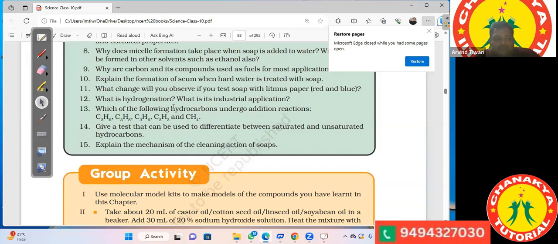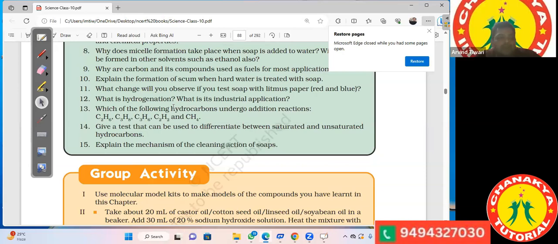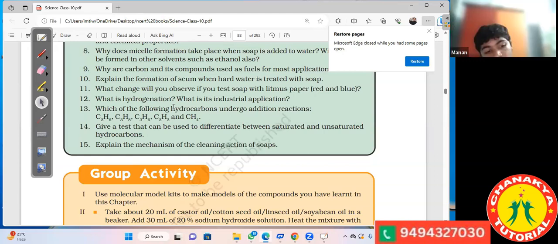It is when molecular hydrogen and another compound.